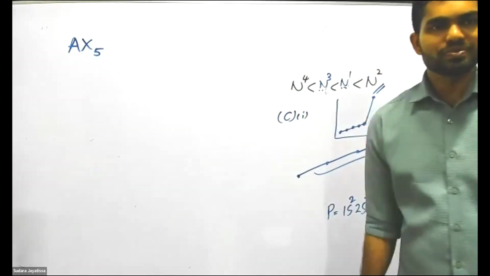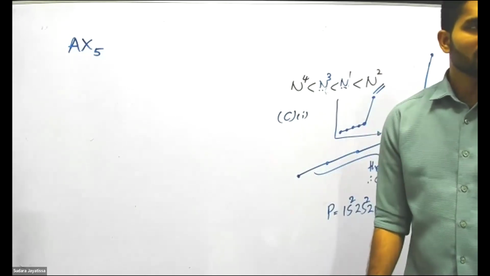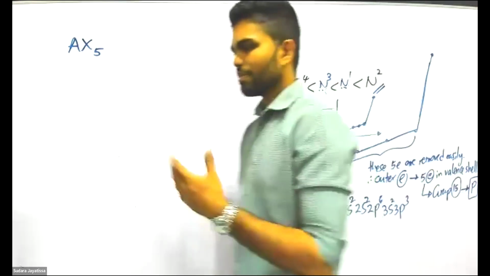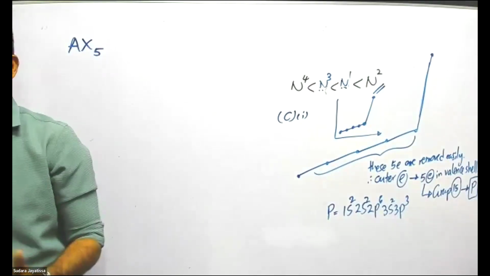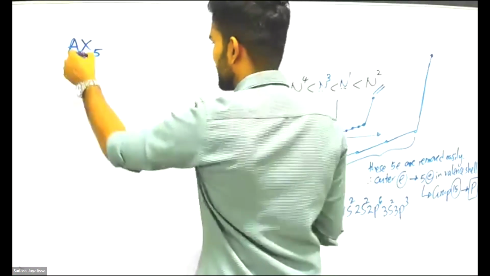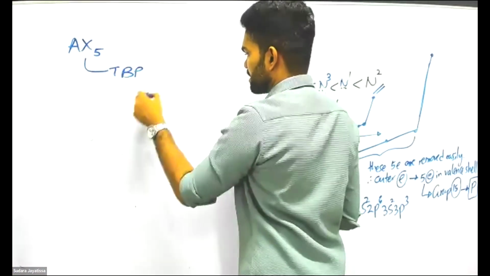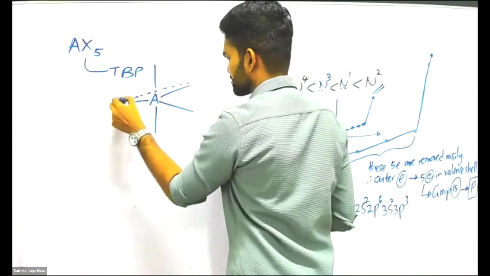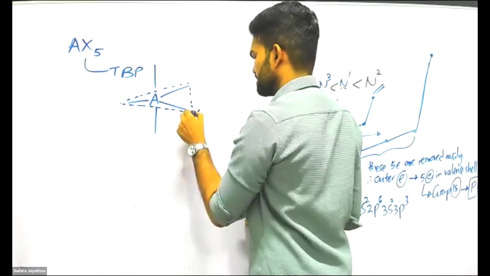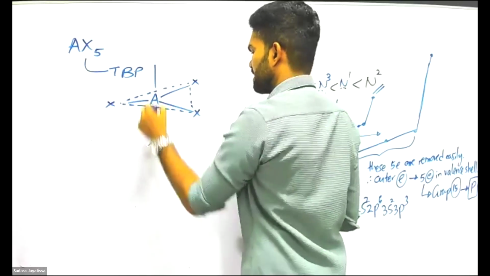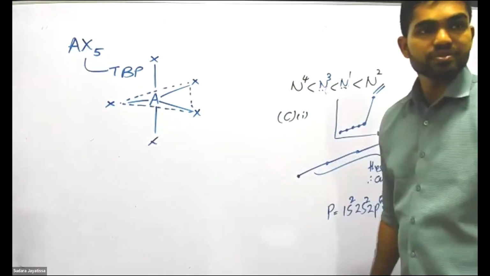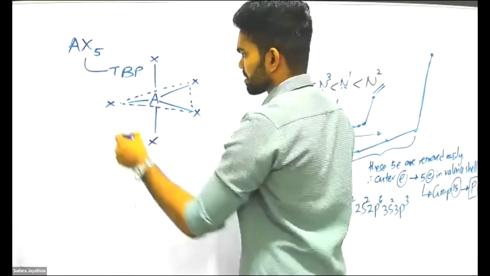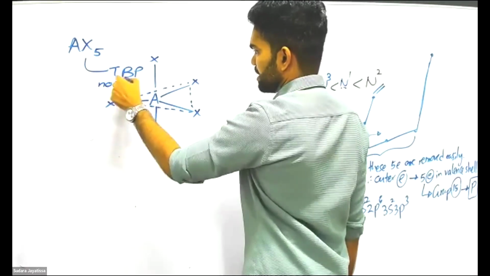So what is this AX5? That means 5 sigma bonds. At least you have 5 repulsion units. Now you have only trigonal bipyramidal and octahedral for that, isn't it? If it is trigonal bipyramid, all these X sigma bonds will be arranged like this. And now tell me, is it polar or non-polar? It will be non-polar, because all dipole moments will be cancelled. Trigonal bipyramidal, this one is non-polar.